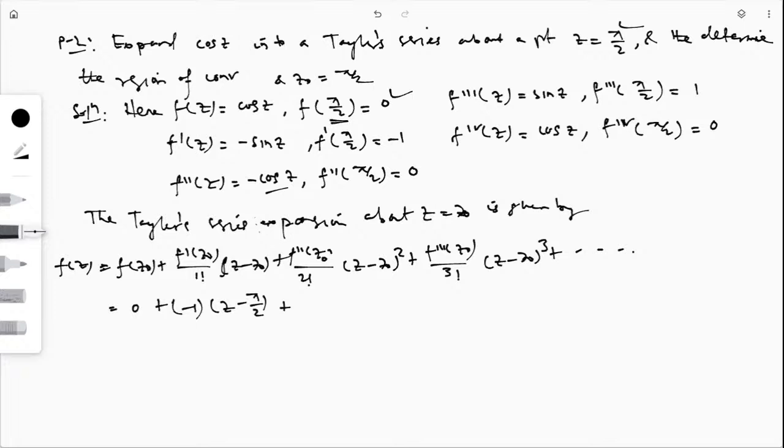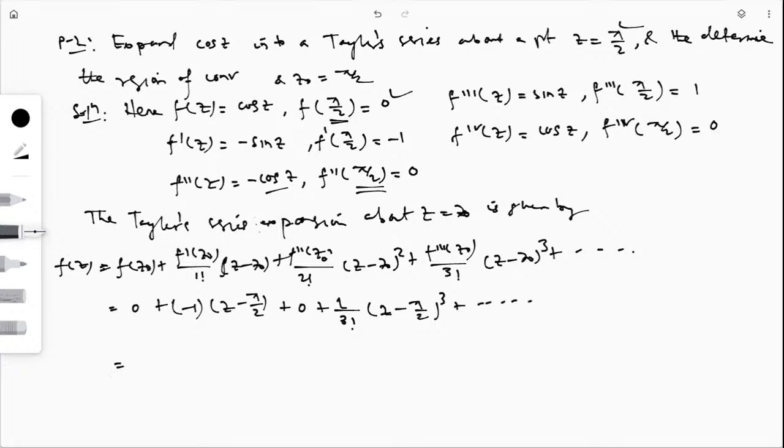Then f double dash at pi by 2 is 0, and 0 into something will be 0, so I will not write that term. Then f triple dash z naught is 1, so this is 1 by 3 factorial into (z minus pi by 2) to the power 3 plus dot dot dot.